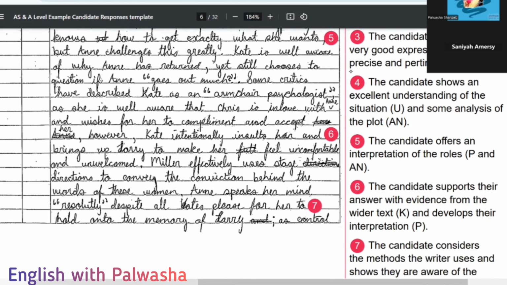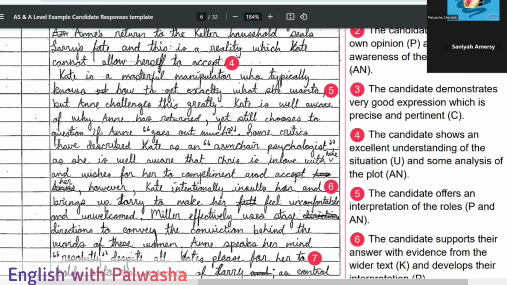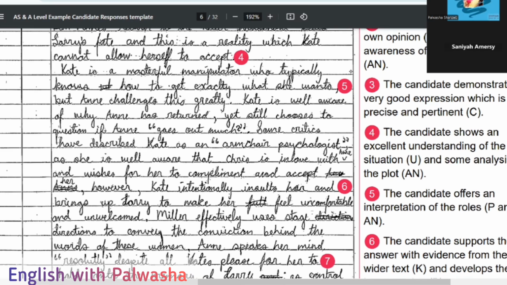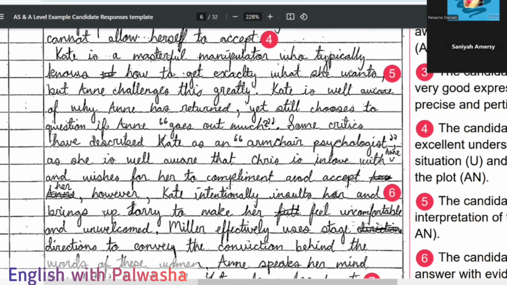Okay, and moving on, and then the fourth paragraph, candidate shows an excellent understanding of the situation and some analysis of the plot. फिर उसके बाद उसकी situation के analysis and the analysis of the plot goes on, and then she offers an interpretation. चलो interpretation पढ़ लेते हैं. Number fifth पे, Kate is well aware of why Anne has returned, yet still chooses to question if Anne goes out much. Some critics have described Kate as an armchair psychologist, as she is well aware that Chris is involved with Anne and wishes for her to compliment and accept her.